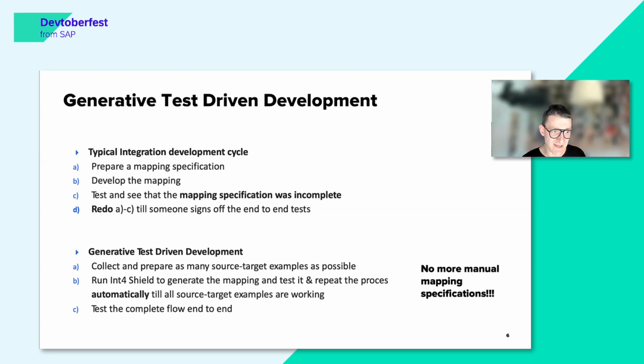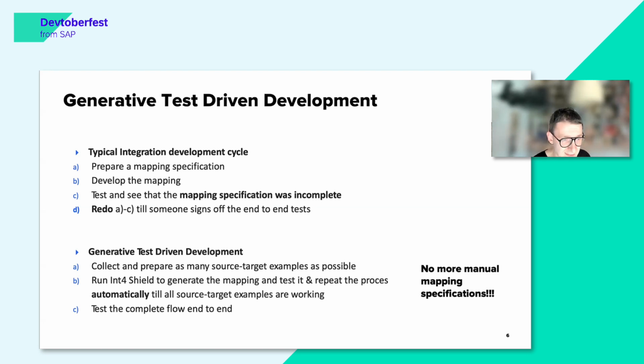The second thing is that in the typical integration cycle, the developers usually don't have a lot of examples to do the testing. In the case of generative test-driven development, we already have all of the examples, so they can be run as often as possible. And this actually produces the complete working solution.